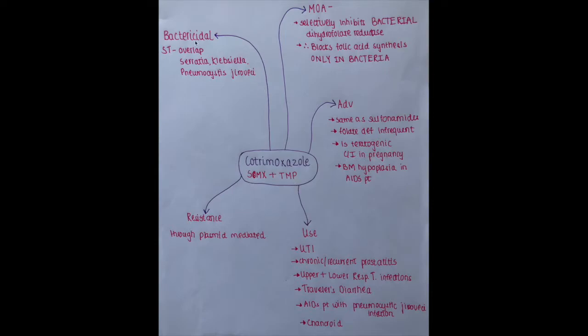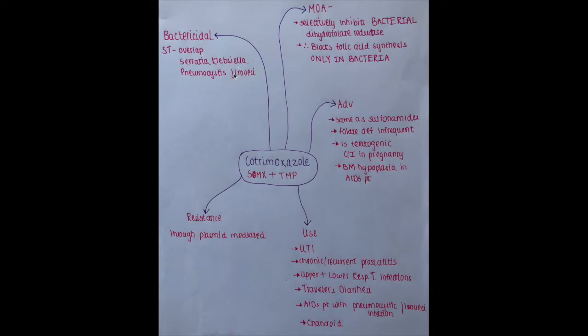Cotrimoxazole is bactericidal. We have seen that sulfonamides and trimethoprim were bacteriostatic, but cotrimoxazole is bactericidal, that is, it kills the bacteria. Its spectrum quite overlaps with that of sulfonamides and trimethoprim, but these are the additional ones that it provides resistance against.